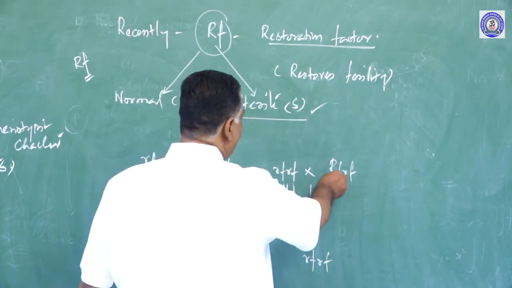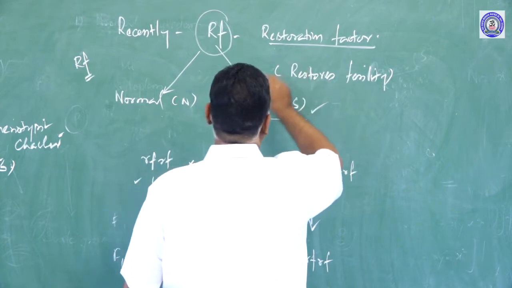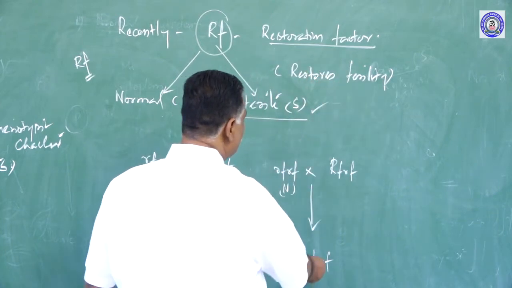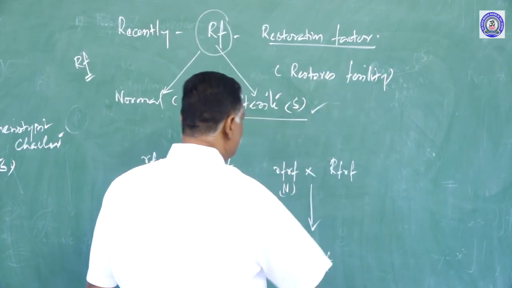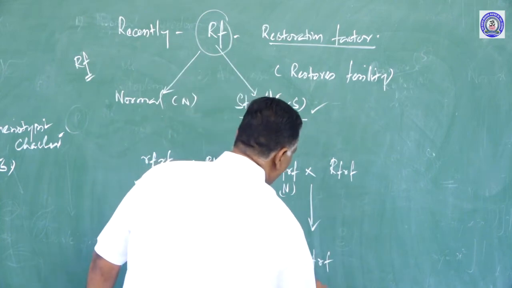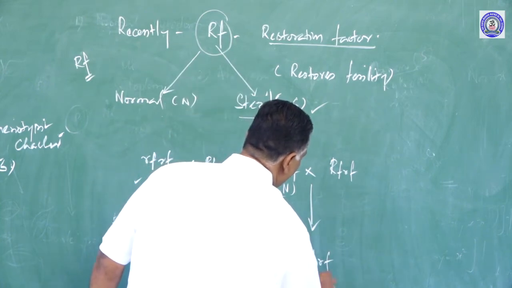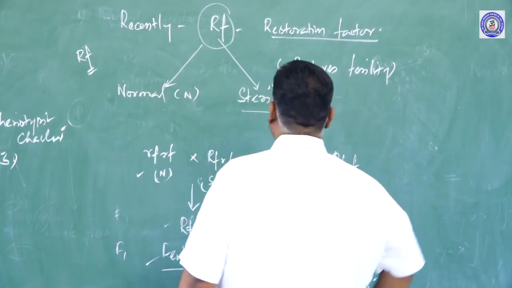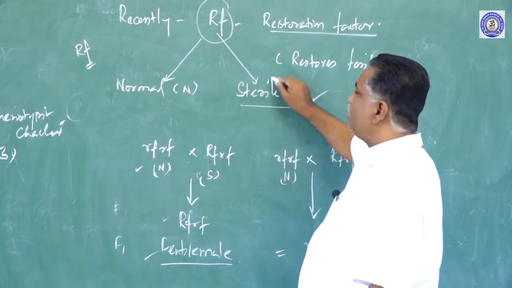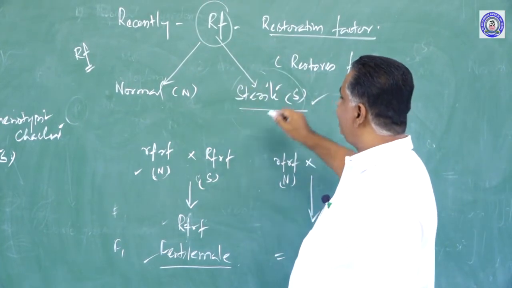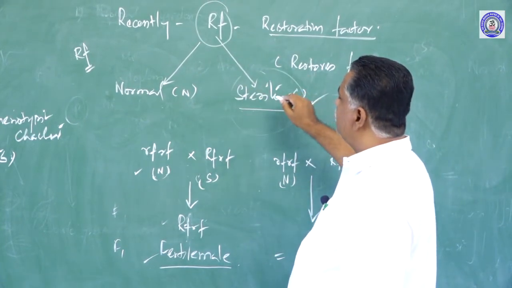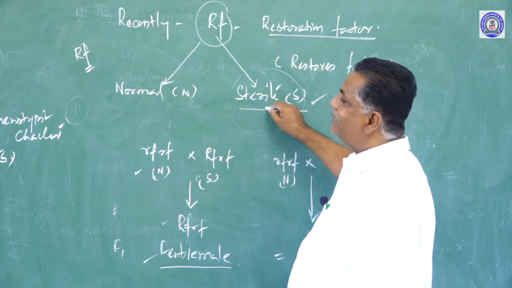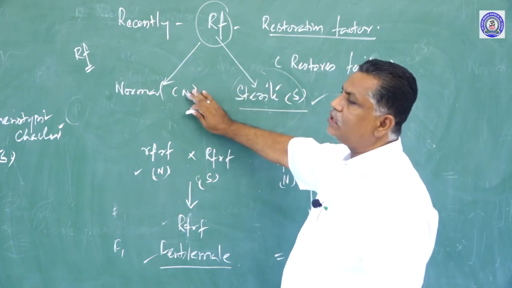So, the factor that restores the fertility is not found in this individual. Here it will be male sterile. From this, what do we understand? If there is aberrant cytoplasm of S type, this will cause sterility in the male. Normal type does not cause sterility in the male.